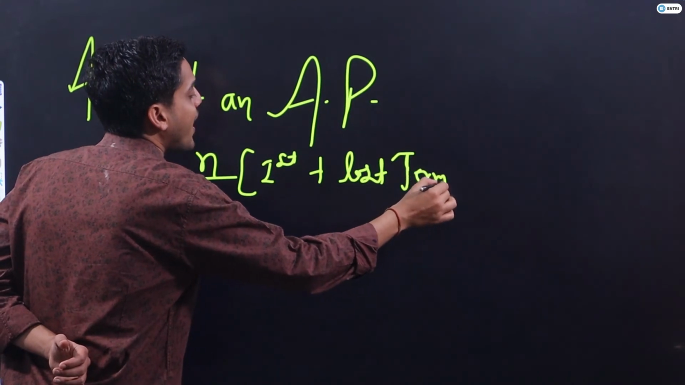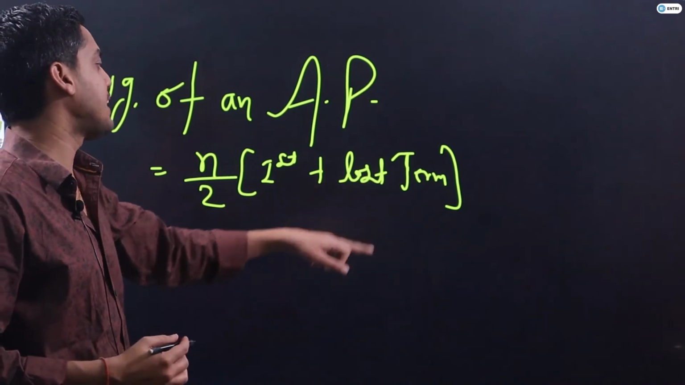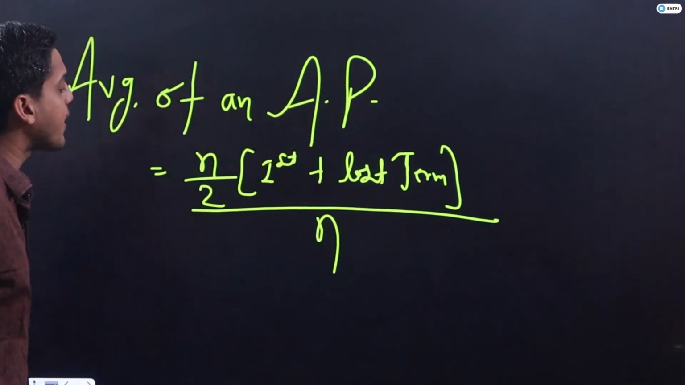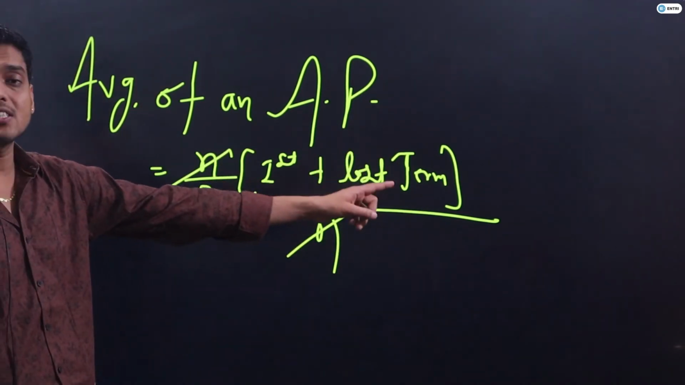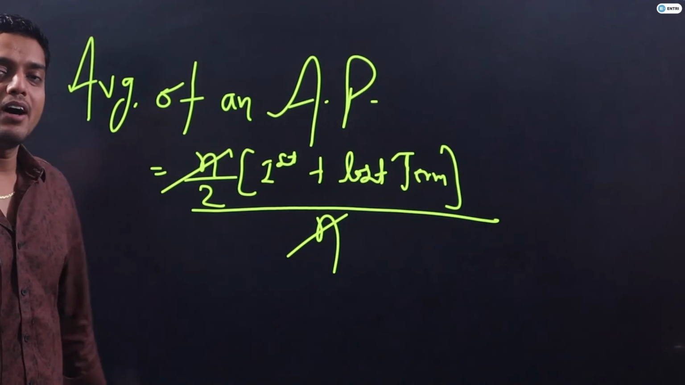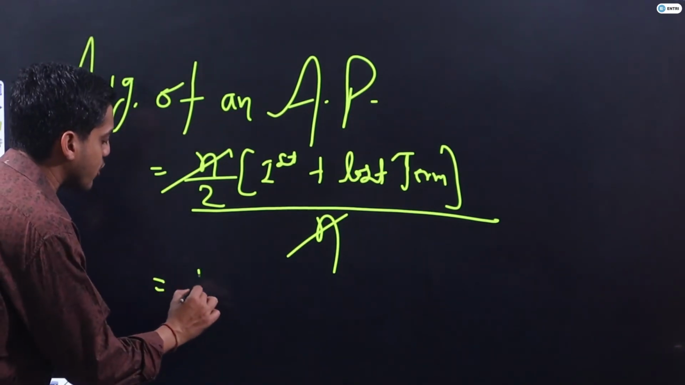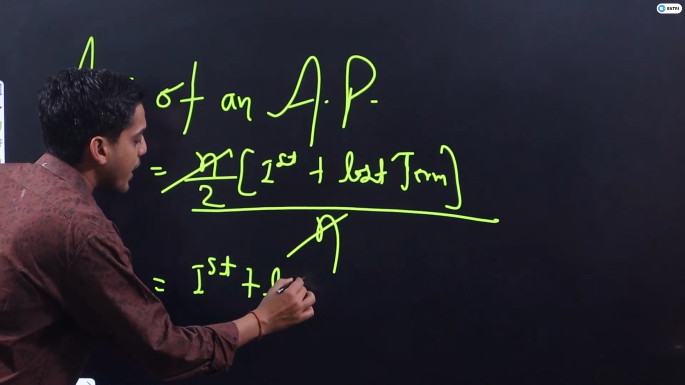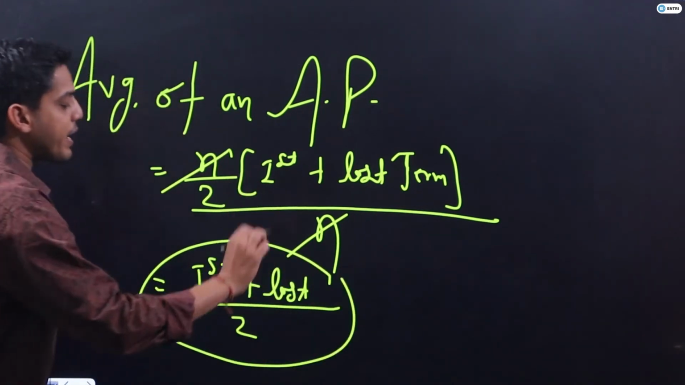Yes or no? The sum of an AP is n by 2 into first term plus last term. If I divide this sum by n, my n and n will get cancelled. My correct answer should be first term plus last term upon 2. Is it clear guys? First term plus last term upon 2 is the average of an AP.